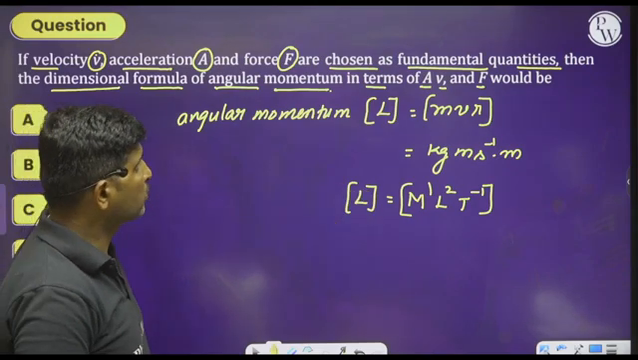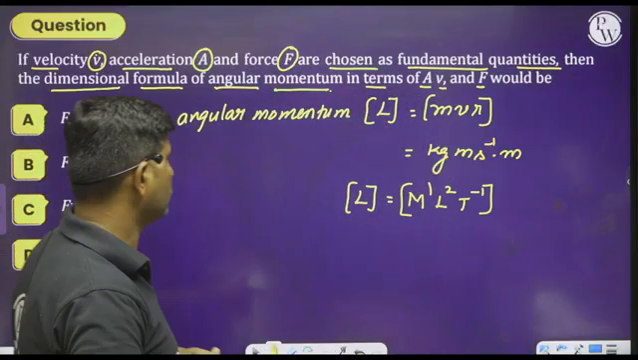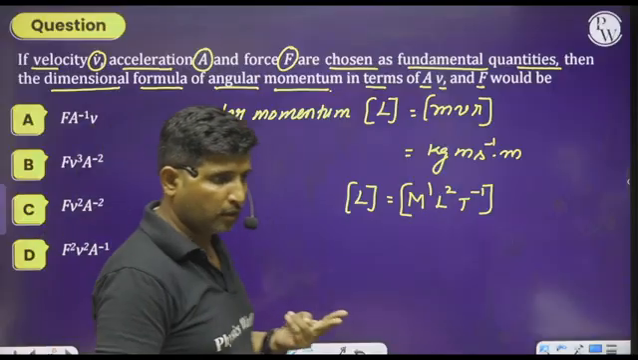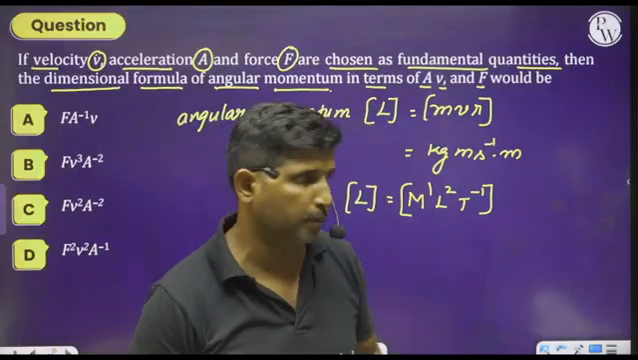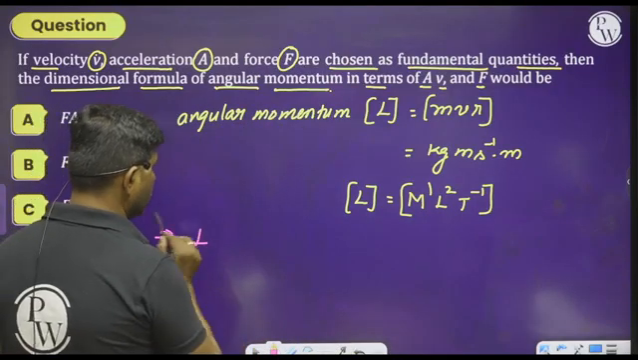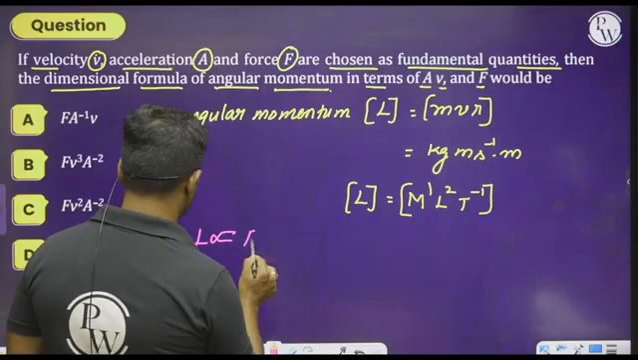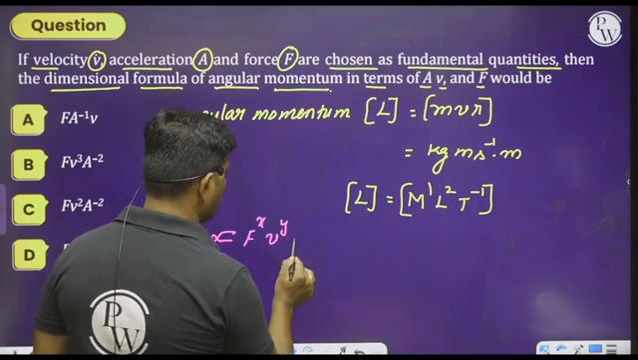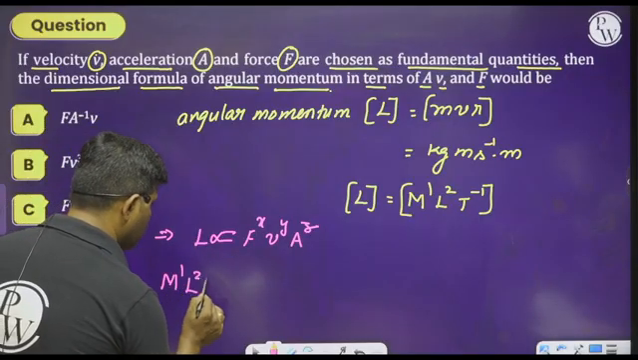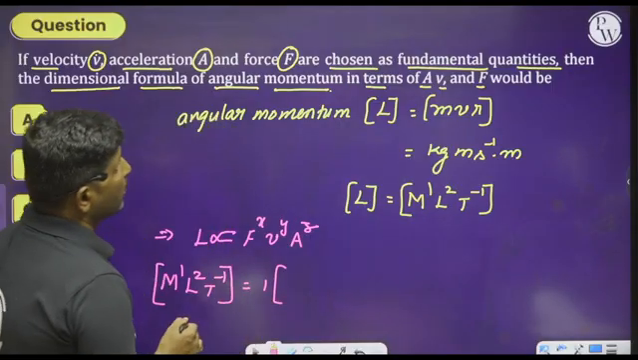Is it clear? So you can do this problem in two methods, two techniques. One is the option verification technique. Otherwise, the second one is using the principle of homogeneity. I will give this problem as homework. See here, observe this. We can say L is proportional to F to the power of x, V to the power of y, A to the power of z. So M to the power of 1, L power 2, T power minus 1 is equal to 1 into, what is F? F is nothing but a force.